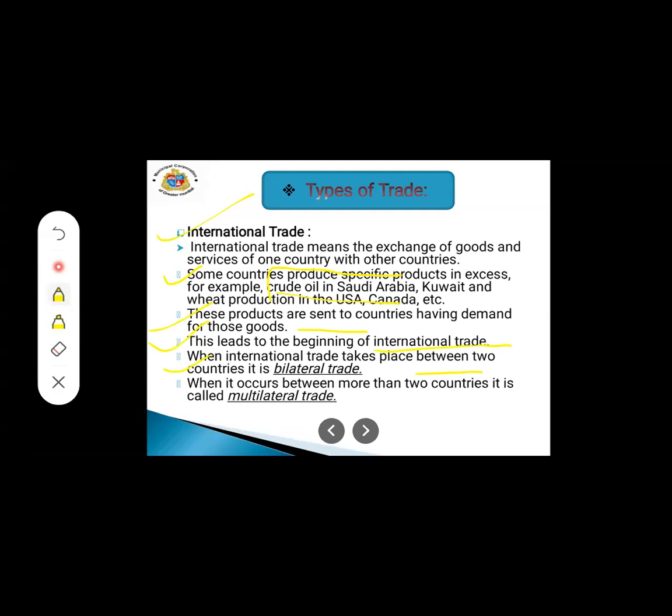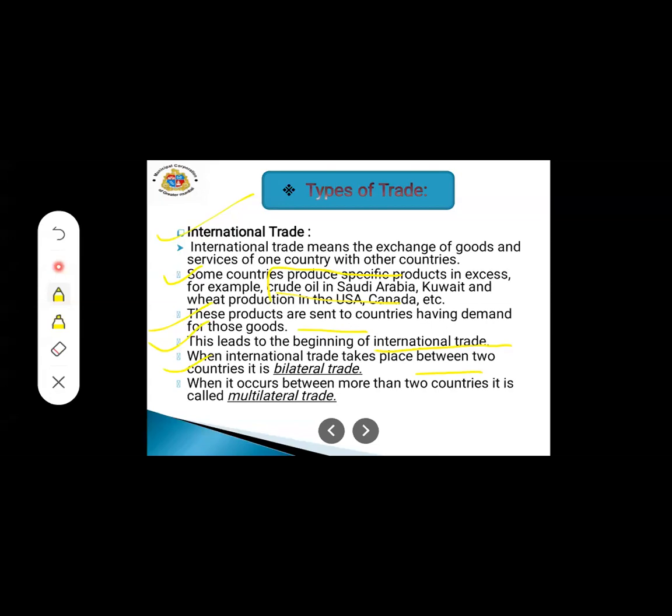Now, what they have said here is that when the product is being sent from one country to another country, that gives the chance, or it is the beginning of international trade. Next, when international trade takes place between two countries, meaning the trading is done only between two countries, that is bilateral trade. Only two countries are involved in the trading system. It is known as bilateral trade.